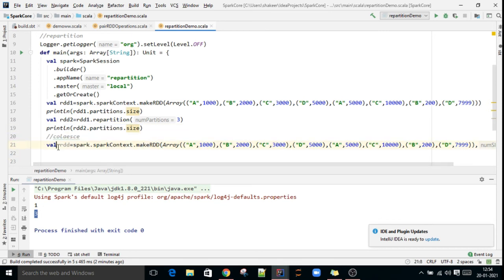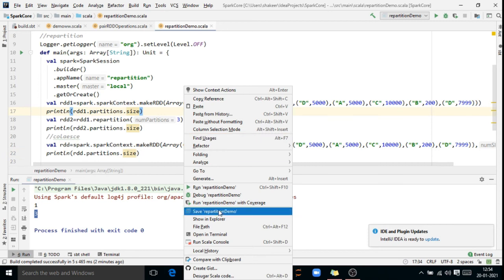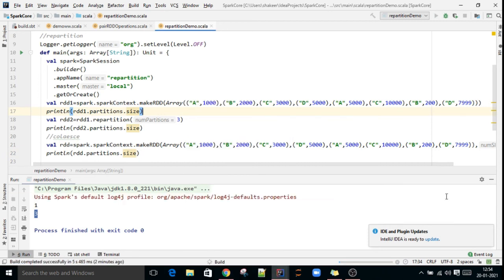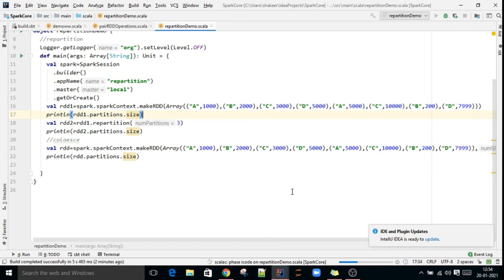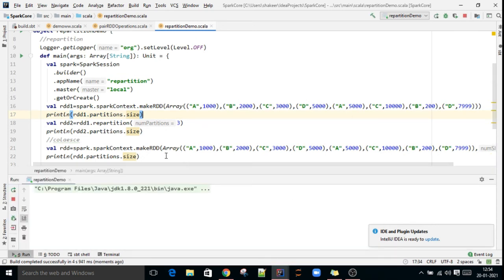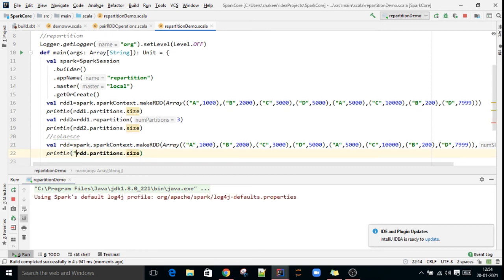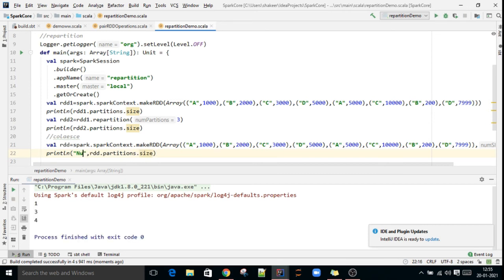Now if you check the number of partitions in the RDD, you see 4 partitions. Now I have 4 partitions.